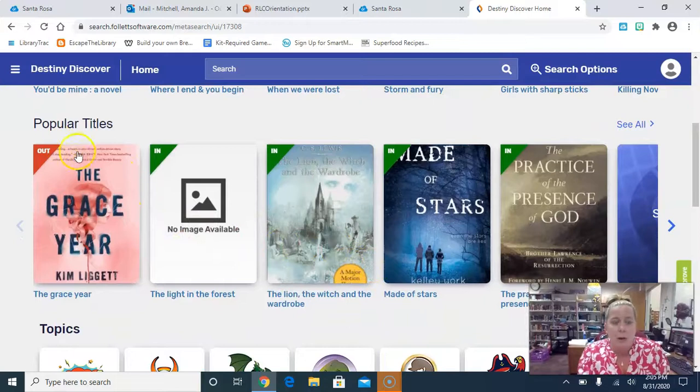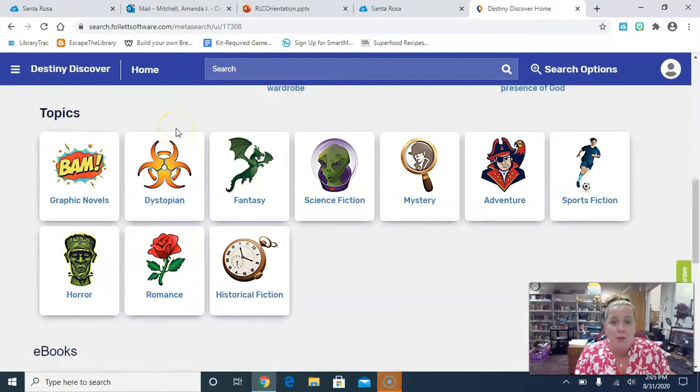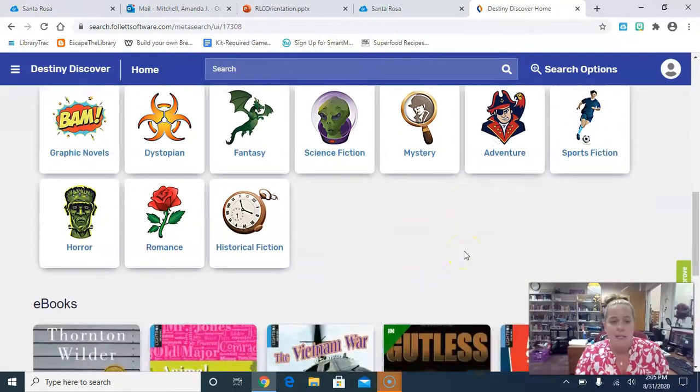You can see what's popular, and what determines what is popular is what your classmates are checking out. So the things that your classmates are checking out the most, The Grace Year is on there because I've been promoting that one. It's one of my favorite books this year. You can see they're all checked out right now, and it's very popular. You can also browse what we have in the collection by topic, which I think is really cool. So if you know that you are a fan of sports and you want to read books about sports, you could click that and it would pull up all the books we have that fit into that topic.